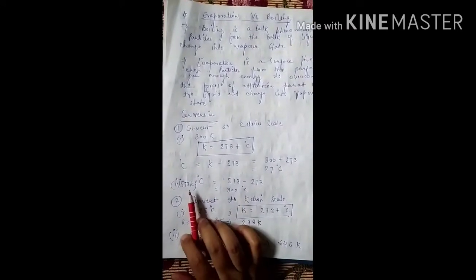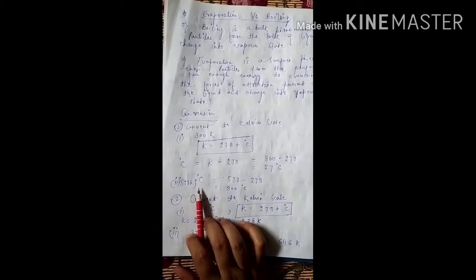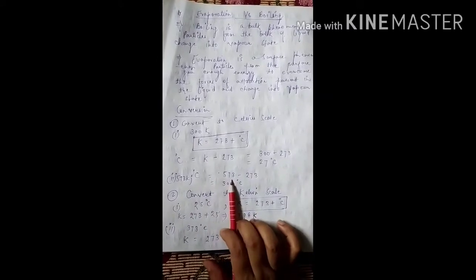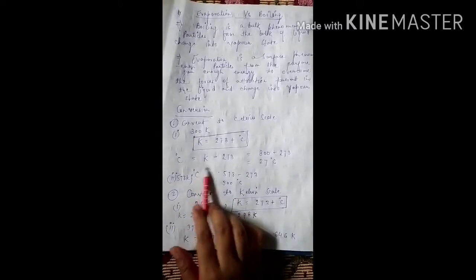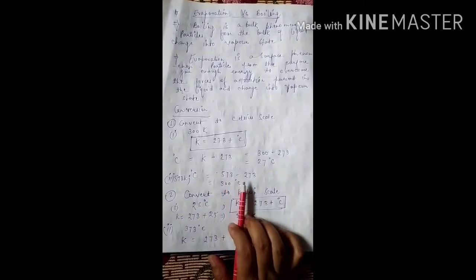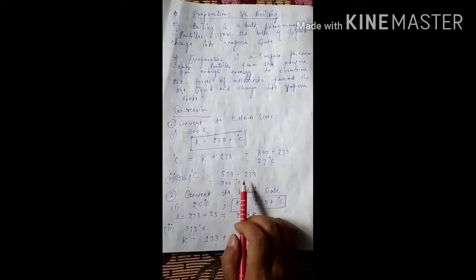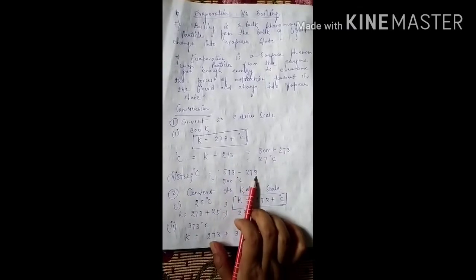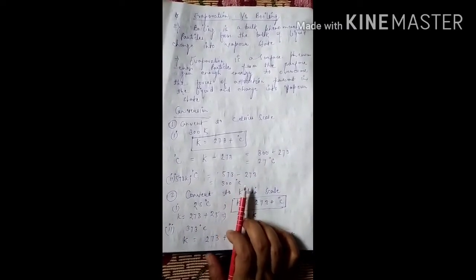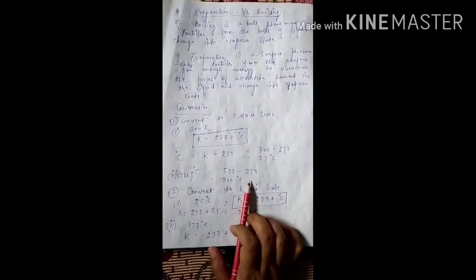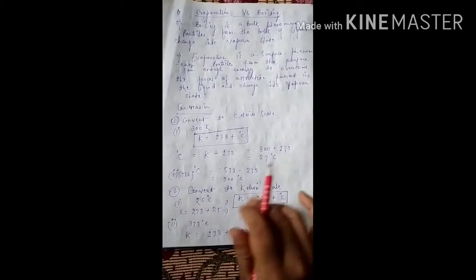Next one is 573 Kelvin, to convert into Celsius. Using the formula, Celsius equals Kelvin minus 273, so 573 minus 273, and we get 300 degrees Celsius. Next one is convert to the Kelvin scale.